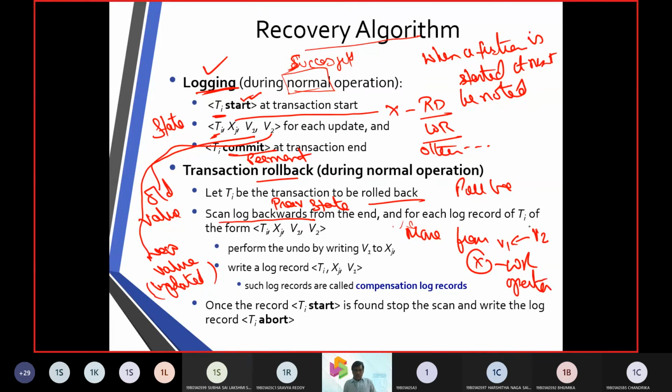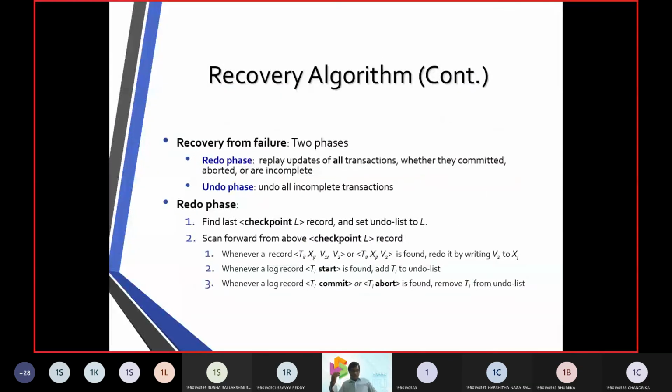So you need to go from the new state to the old state. How can you go? You can go with a redo or an undo operation with the rollback. For that we are going to use a command called abort of the transaction.